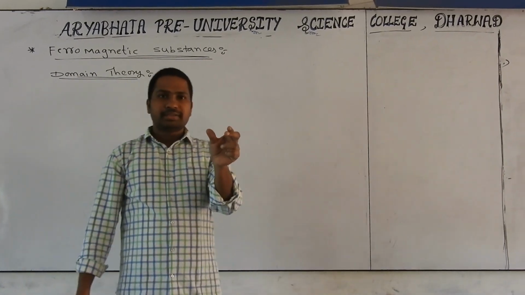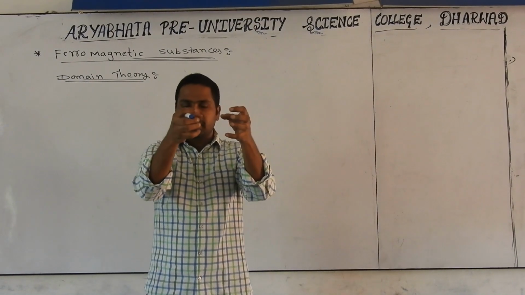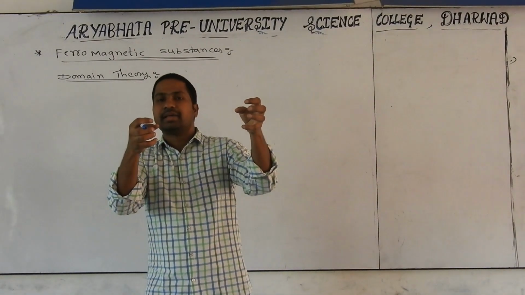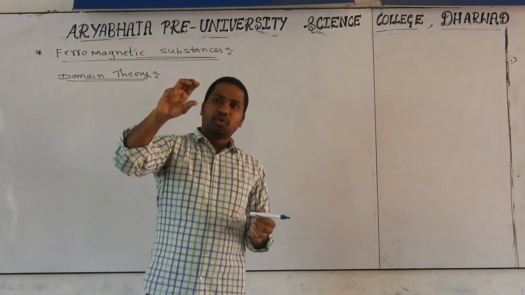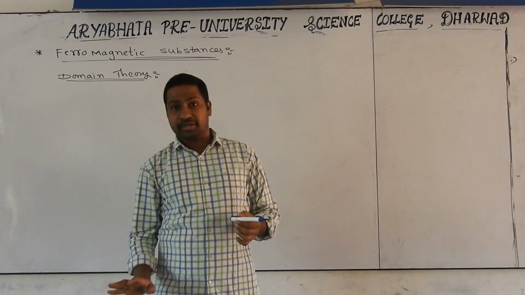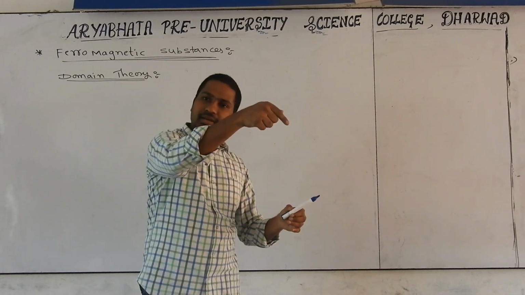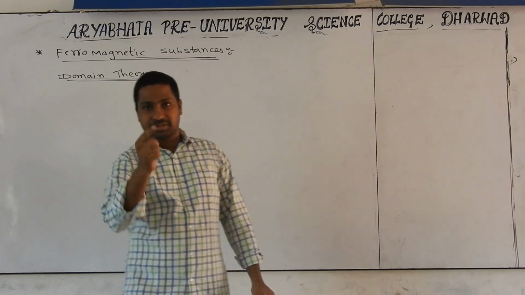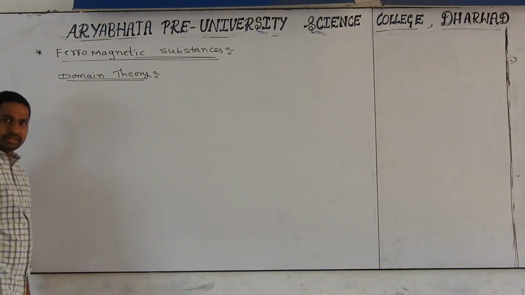If you take any substance and place it in an external magnetic field, a material that is strongly attracted by that external magnetic field is called a ferromagnetic substance. Once you place that material in an external magnetic field, it becomes like a permanent magnet. Means after removal of the magnet also, that material continues to be magnetic. That nature is called ferromagnetic, and it can be explained by domain theory.